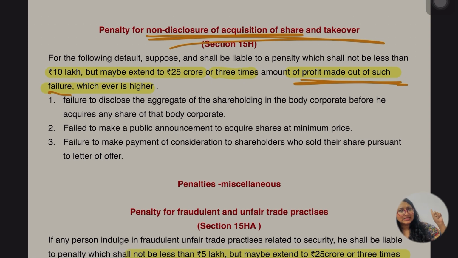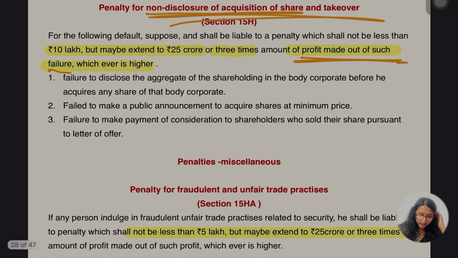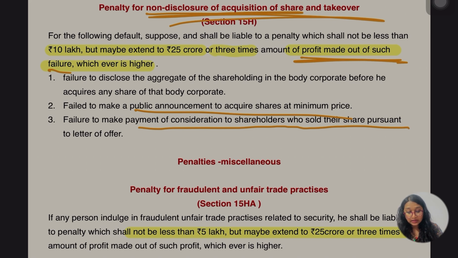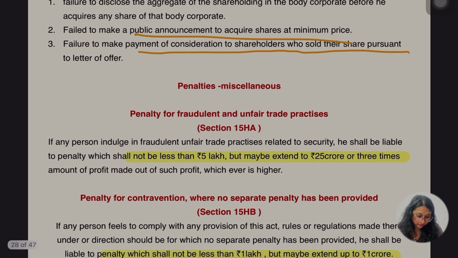ओके, earlier it was insider trading से था ना, है ना. 3 times the amount of profit made from what, the insider trading, ठीक है. In this case 3 times of profit made out of such failure, whichever is going to be higher, that is going to be penalty imposed, ठीक है. Okay, further they are saying failure to disclose the aggregate of the shareholding in body corporate before he acquires any share of that body corporate, fail to make public announcement to acquire the share at minimum price, failure to make the payment of consideration to the shareholders who sold their share pursuant to the letter of offer, ठीक है.